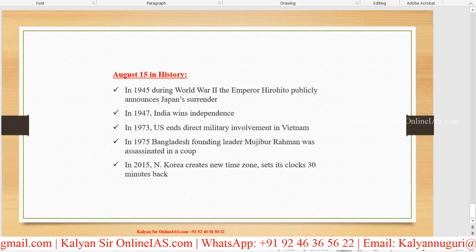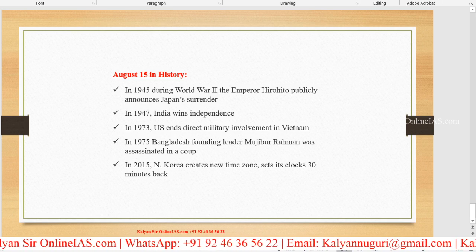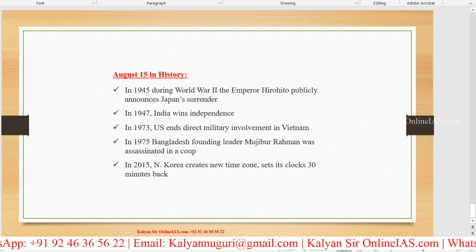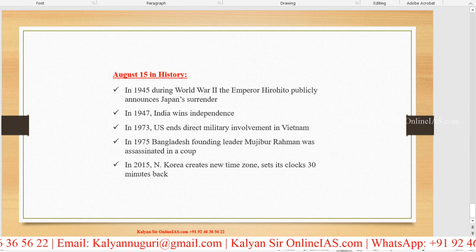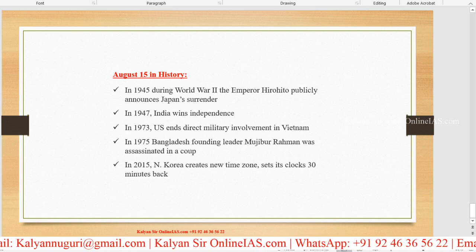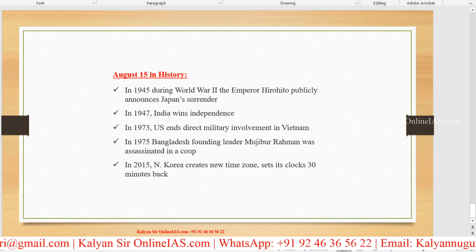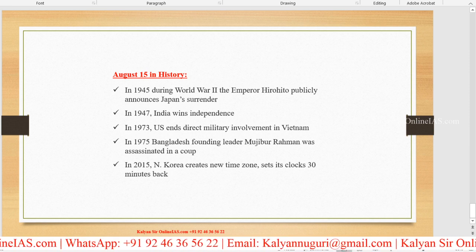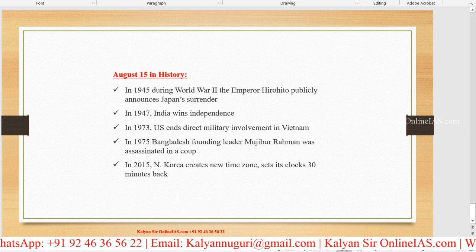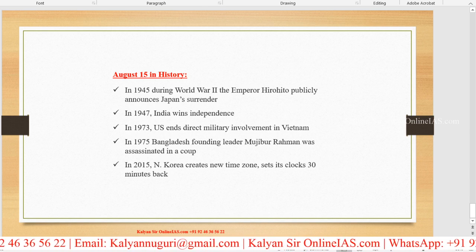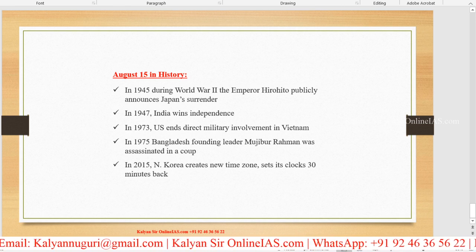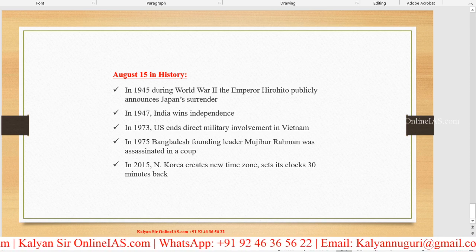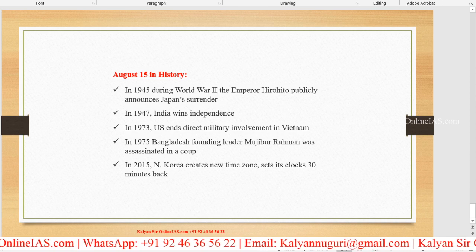In the year 1973, on August 15th, America ended direct military involvement in Vietnam. It was very popularly known as the Vietnam War. In the year 1975, Bangladesh's founding father, Mujibur Rahman, was assassinated in a coup. Please remember, when India got independence, Pakistan also got independence. At the time, Pakistan was in two parts. One is current Pakistan, which was called West Pakistan, and another was East Pakistan, that is today's Bangladesh.